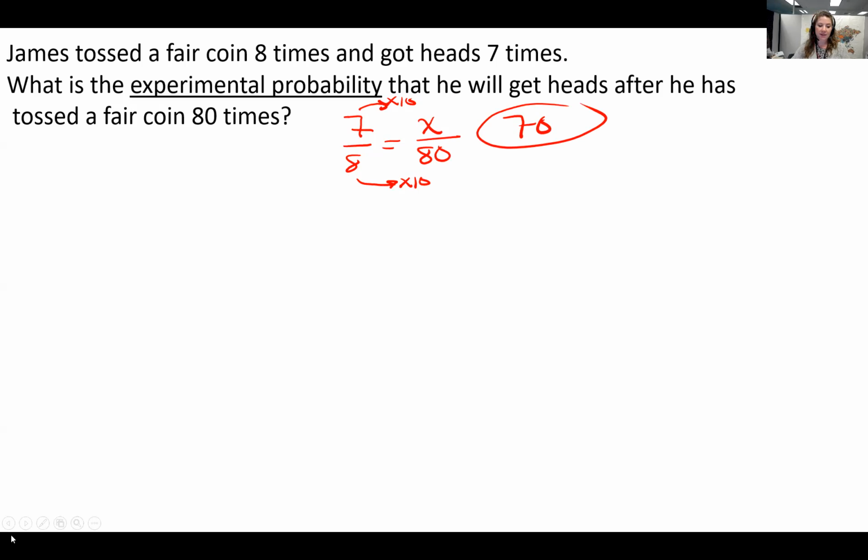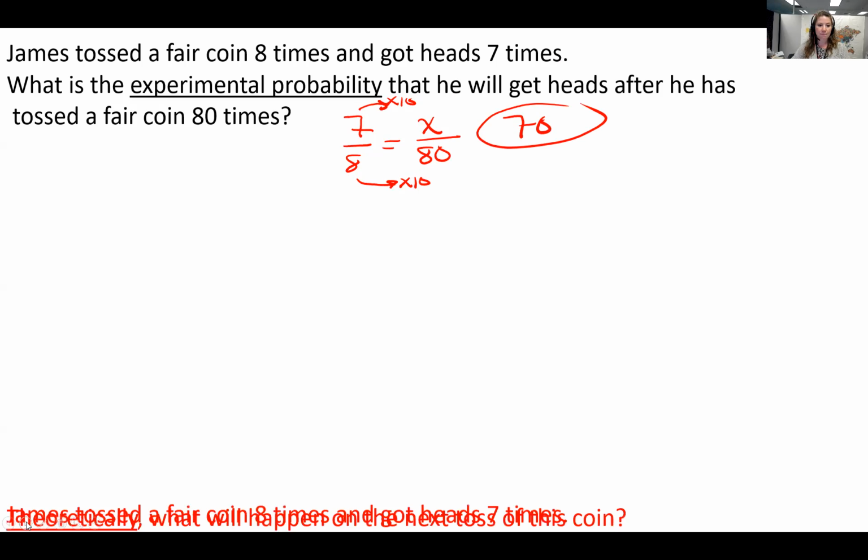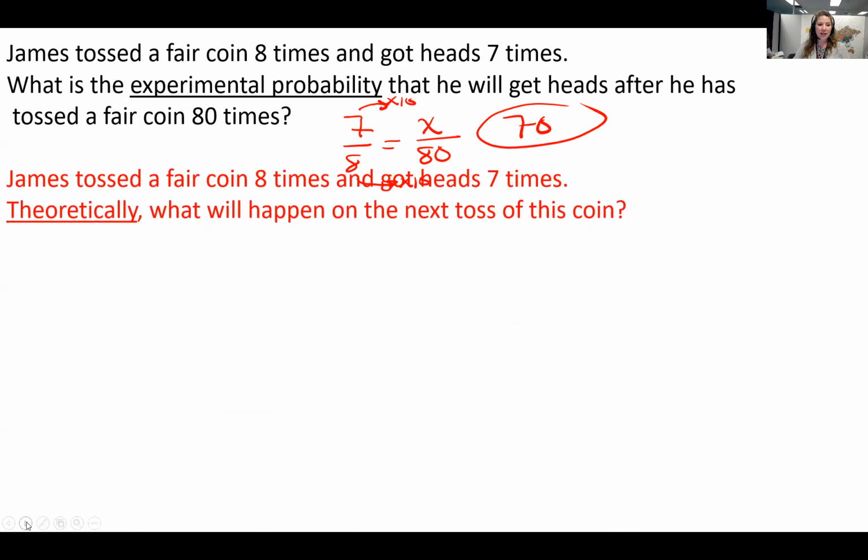The experimental probability says that if he tosses the coin 80 times, he'll get heads 70 times, which is not the same thing as the theoretical probability, right? So it says James tossed a fair coin 8 times and got heads 7 times. Theoretically, this is a big hint right here. Theoretically, what will happen on his next toss? Well, theoretical probability doesn't have anything to do with experimental probability, you guys.